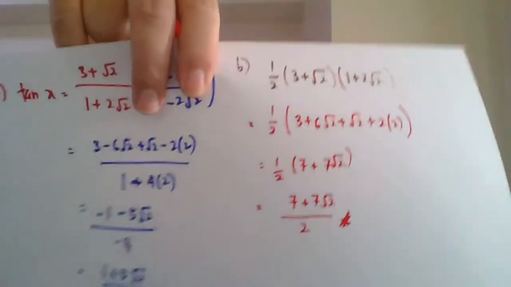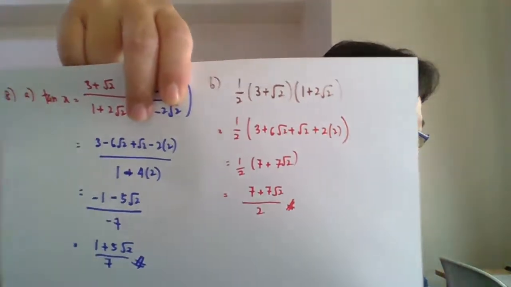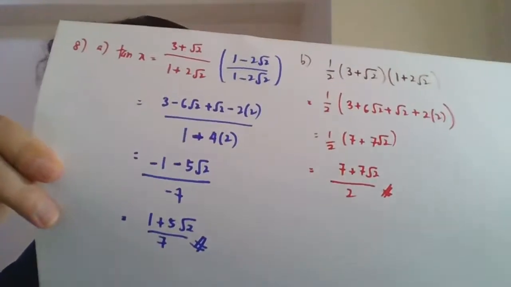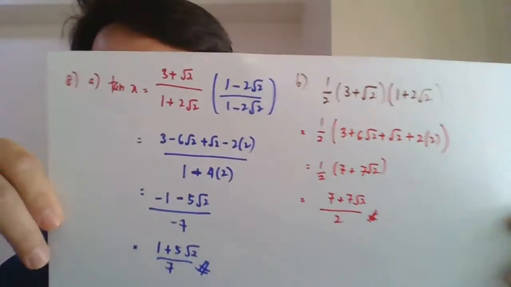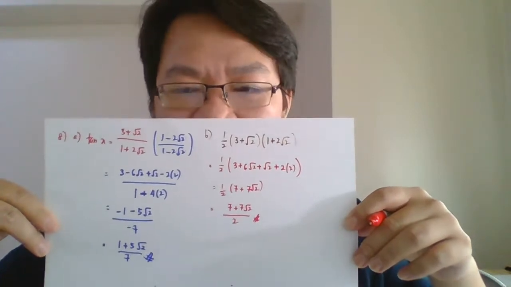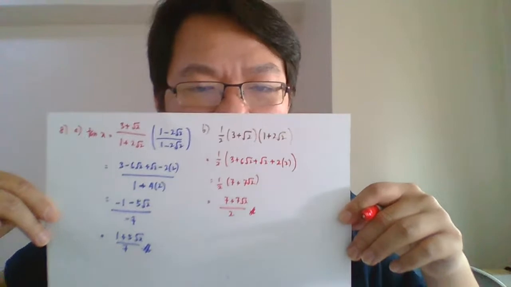Okay, now from here we can determine our P is 7, Q also 7, R equals to 2. Is this answer correct? Please respond here guys. Please check whether the answer is correct. Okay, the answer for the last one, 8B, hopefully correct: 7 plus 7 square root 2 over by 2.